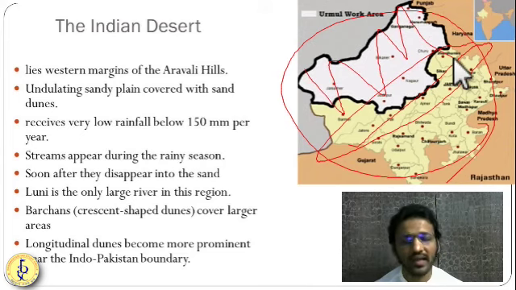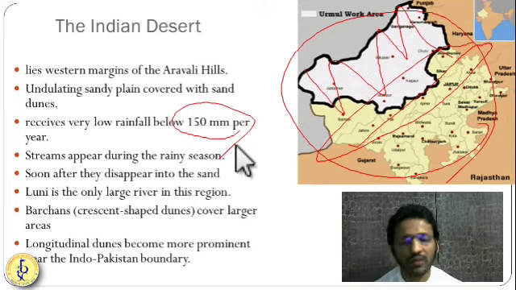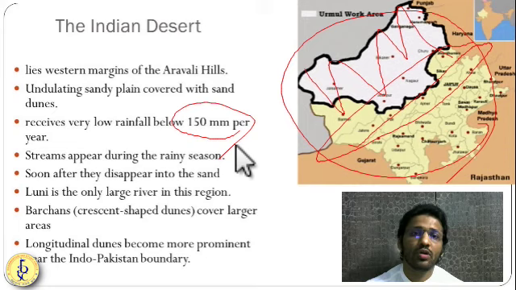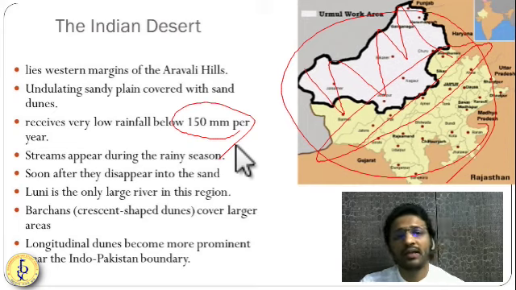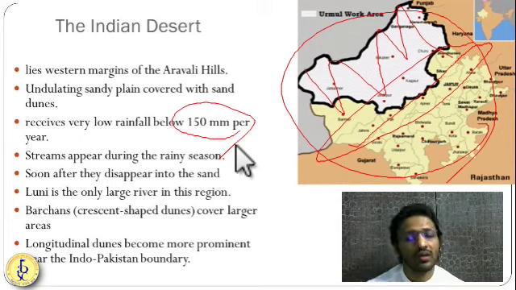So they are very sandy. They receive very low rainfall. Why do they receive very low rainfall? That we are going to see in the climatology chapter. So 150 mm or 15 centimeter per year, that much low rainfall they receive. So naturally, there won't be any very prominent or big rivers. So rivers over here also disappear in the sand. Getting it? So what happens? They flow sometimes in the rainy season, and in the summer they start disappearing in the sand. They don't reach the sea.